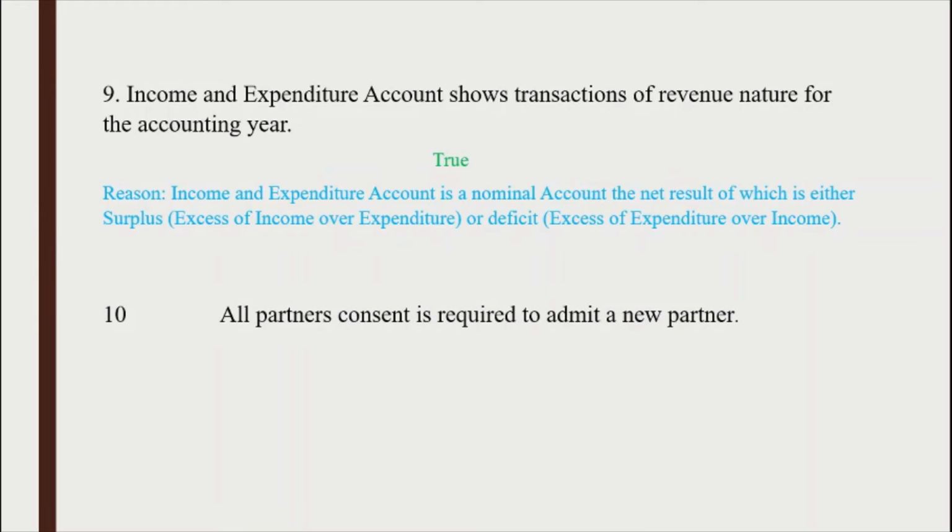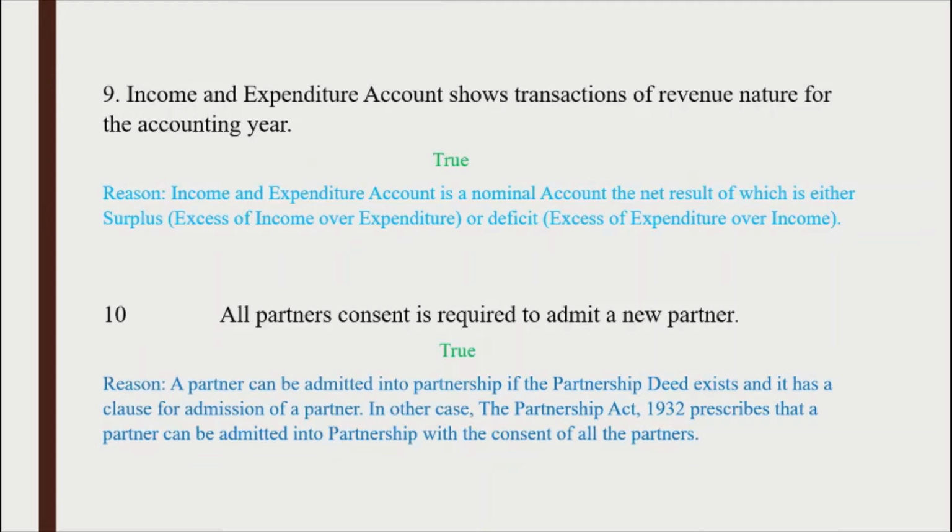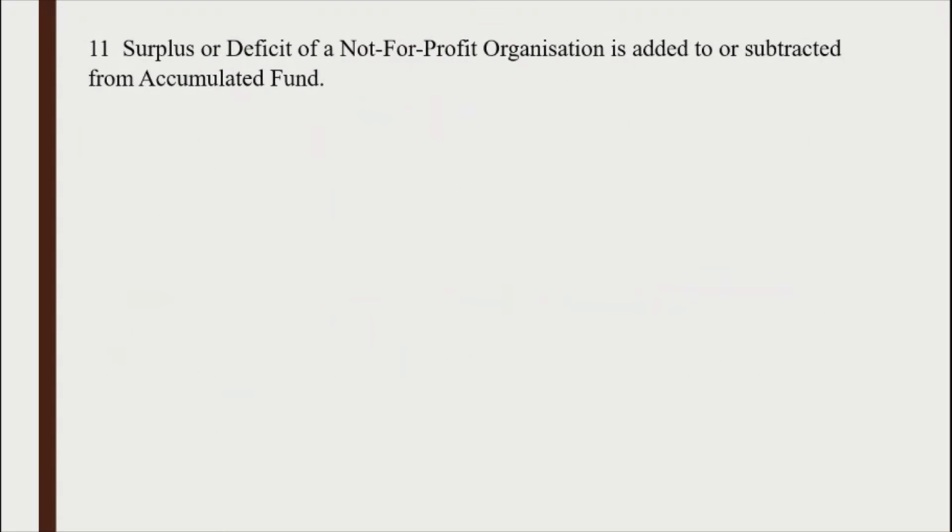Next question. All partners' consent is required to admit a new partner. True, because a partner can be admitted into partnership if the partnership deed exists and it has a clause for admission of a partner. In other case, the Partnership Act 1932 prescribes that a partner can be admitted into partnership with the consent of all the partners. Next question. Surplus or deficit of a not-for-profit organization is added to or subtracted from accumulated fund.